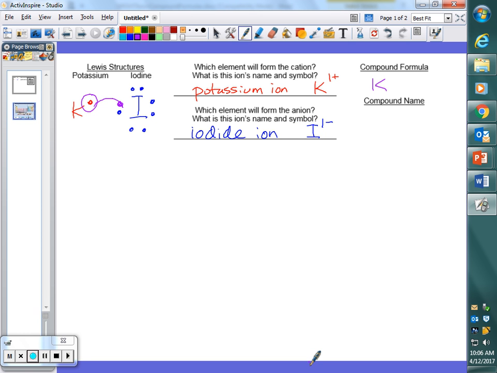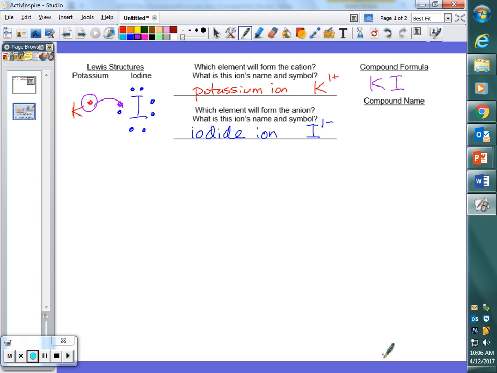charges, it tells us ratios. We only need 1 potassium, and I didn't connect my K, so I probably should. We only need 1 potassium, so we don't really do anything. The fact that we wrote the symbol indicates that we have 1 of those potassiums. And then the anion comes second, so the formula for this compound is KI, indicating that we needed 1 potassium and 1 iodine to get everybody their stable electron configuration.